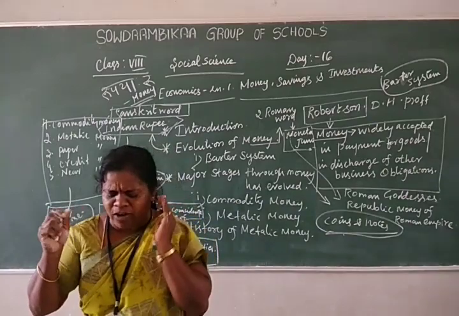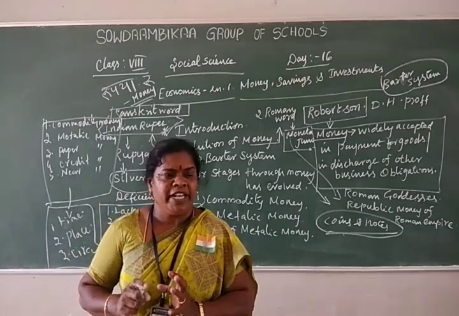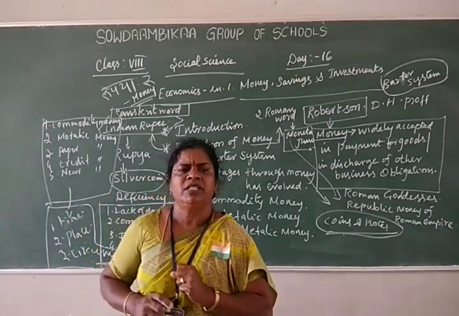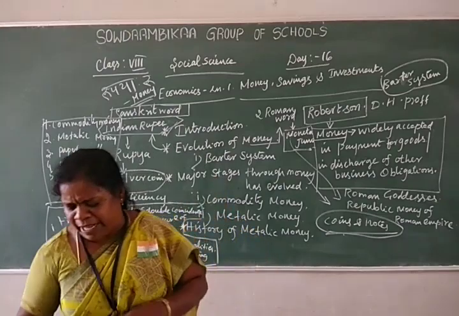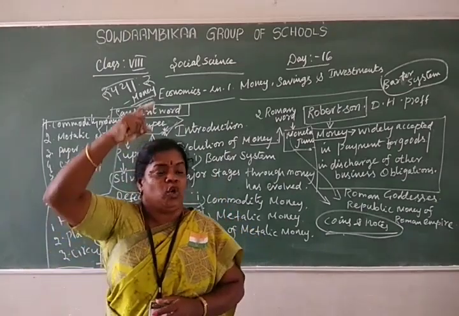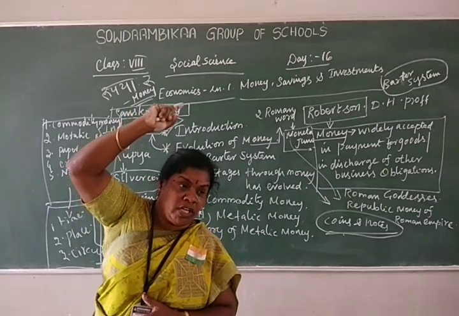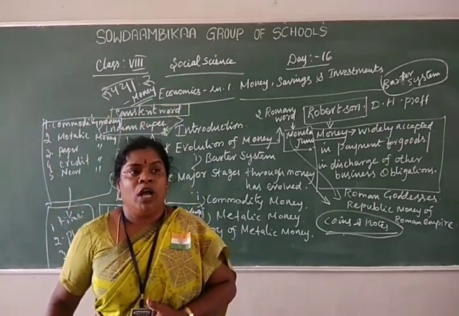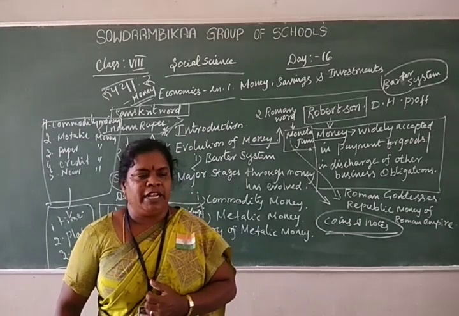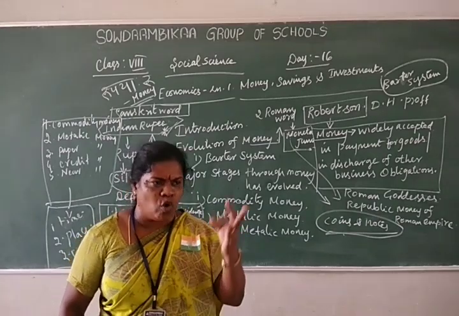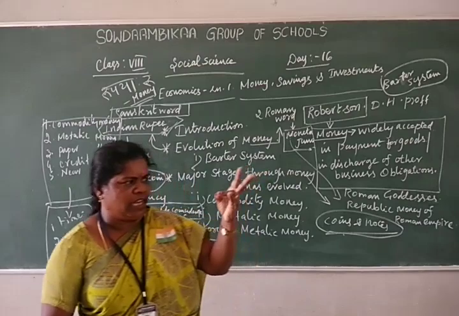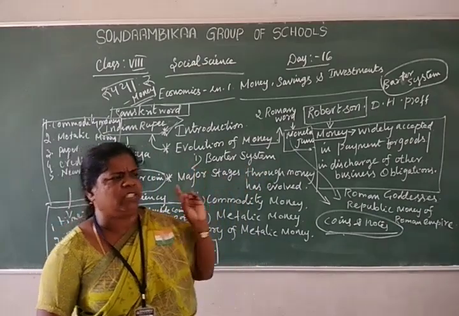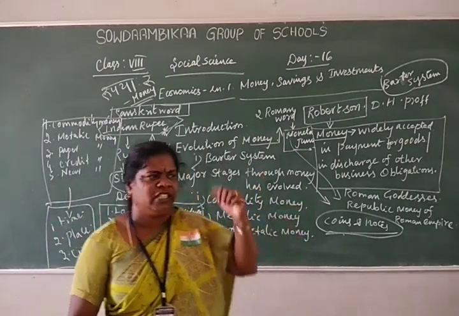What is the meaning of commodity money? Commodity means goods. In the earliest period, when human beings first started civilization, five important civilizations were very famous in the world: the Indus Valley civilization, Roman civilization, Nile Valley civilization, Mesopotamian civilization, and Chinese civilization.